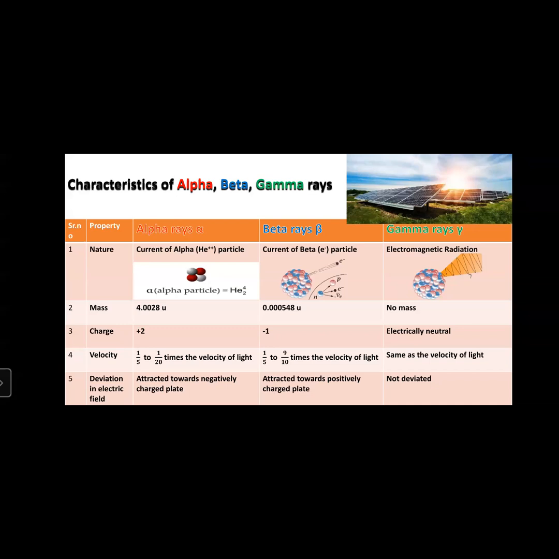So among these three, gamma rays move fastest, beta rays are in between, and alpha rays travel slowest.